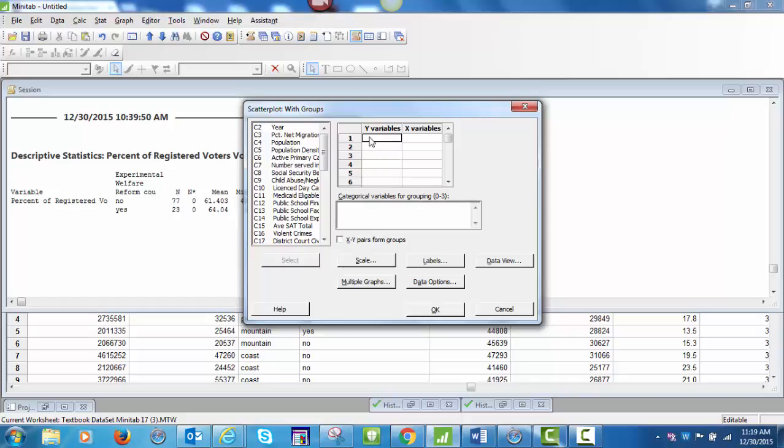Click on the Y variable cell and then scroll down the list of variables to select a variable. I will select the percent of registered voters who vote. Now click on the X cell and scroll down to select a variable, and I will select crime index. Now click on the categorical variables for grouping and scroll down to select a variable, C31.